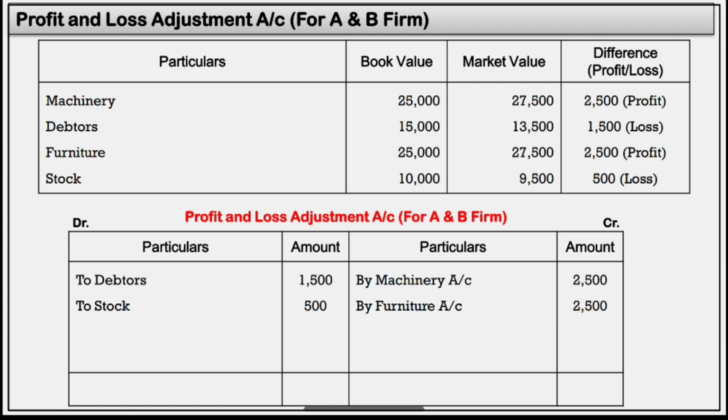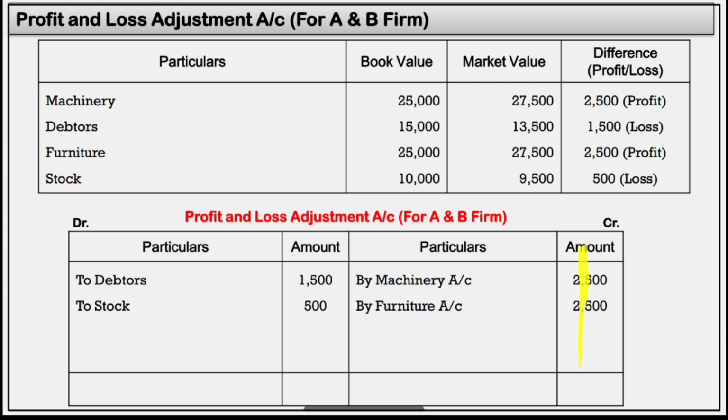On the debit side we have loss. So debtors and stock, that is a loss. So that loss is on debit side, to debtors 1,500, to stock 500. Clear? So this is transfer of profit and loss in the profit and loss adjustment account.